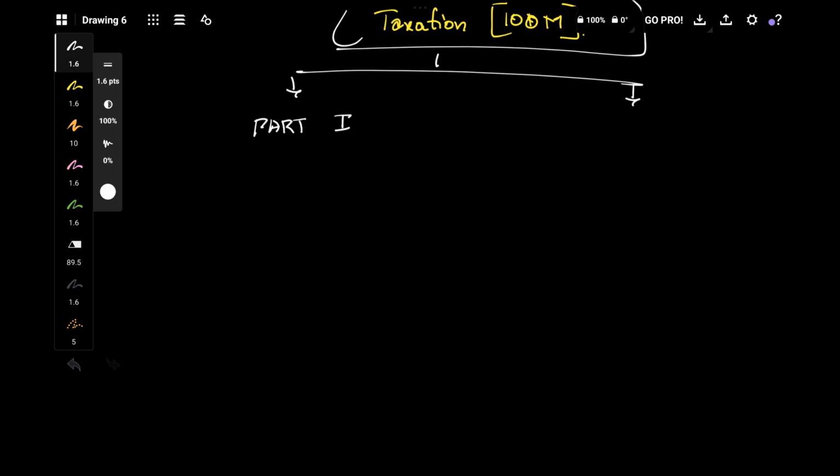Part 1 and part 2. Part 1 is nothing but MCQs. We are just asked MCQs in part 1, and those MCQs are not just simple MCQs, they are case study based MCQs. They'll give a big question of 5 to 20 lines, and from that big case study, they're going to ask MCQs.